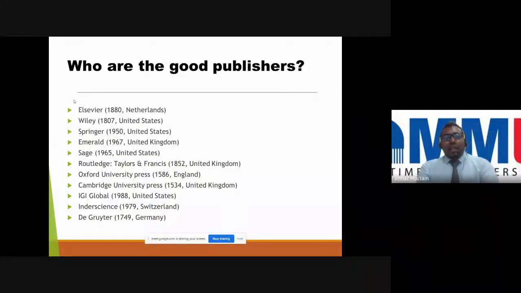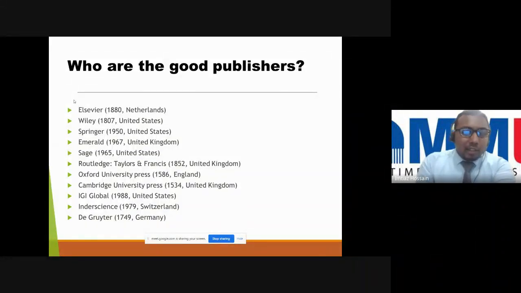Okay, then now who are the good publishers? So it's Elsevier, Wiley, Springer, Emerald, Sage, Routledge, Cambridge, IGI. These are the good publishers you can follow for your articles.